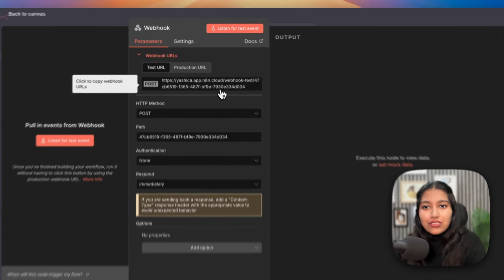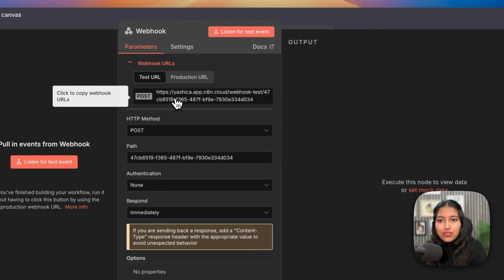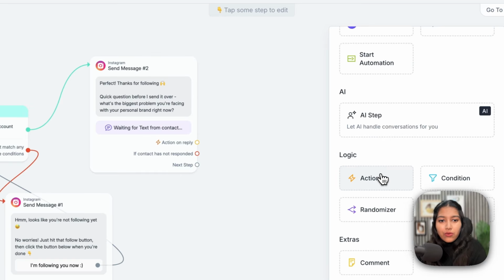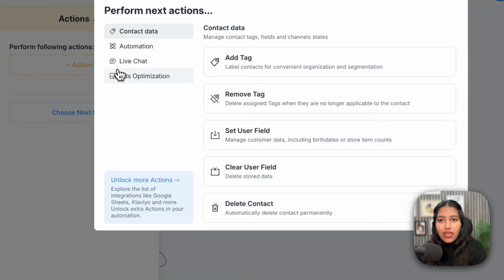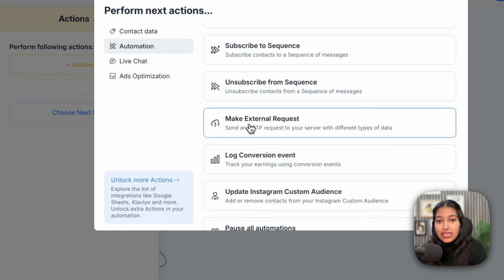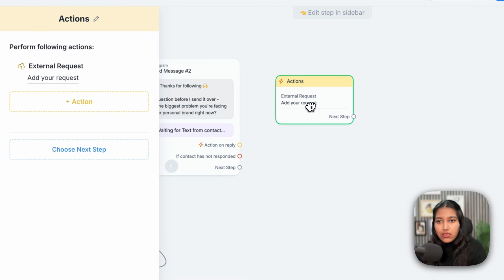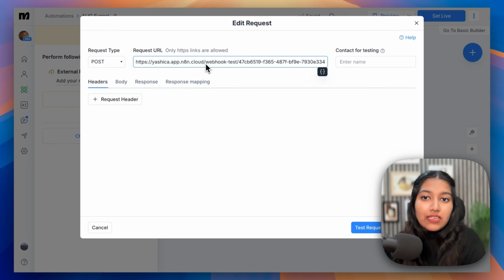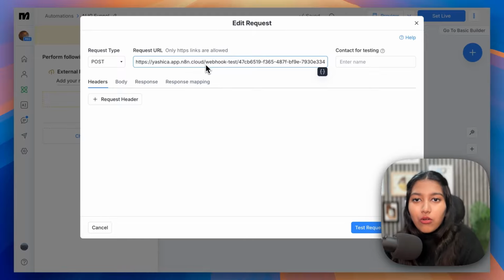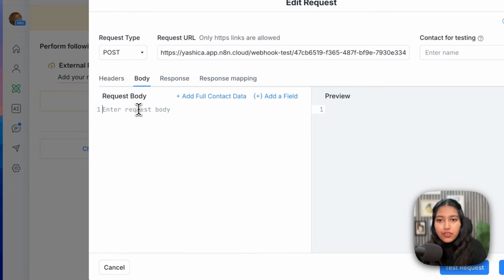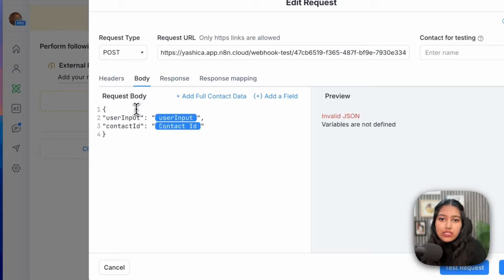So for now, just simply copy this particular URL, head back to ManyChat, click on Add, go to Actions, click on Add again, go to Automation, and then select Make External Request. Okay, click on Add your request. Here, make sure Post is selected and then paste the URL we had just now copied from Anyten. Then head over to the body right here and then paste this body.